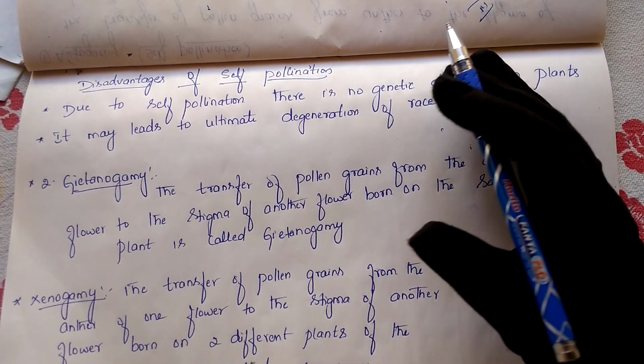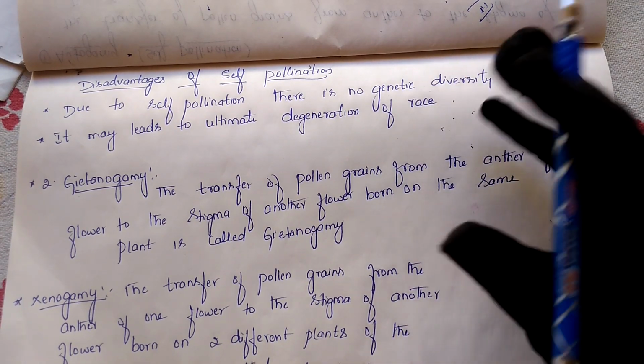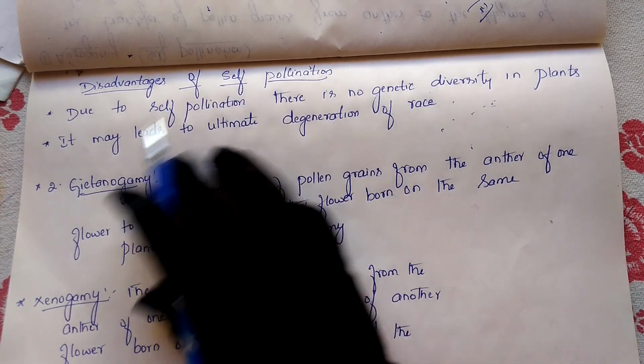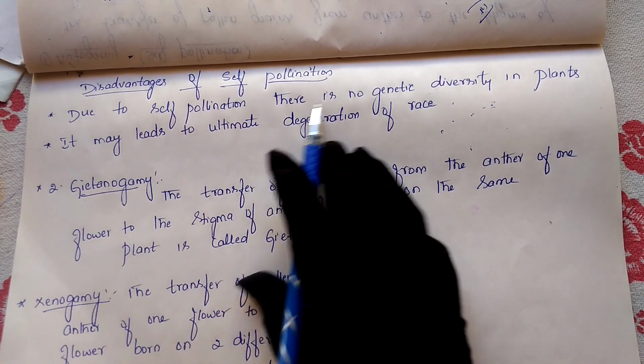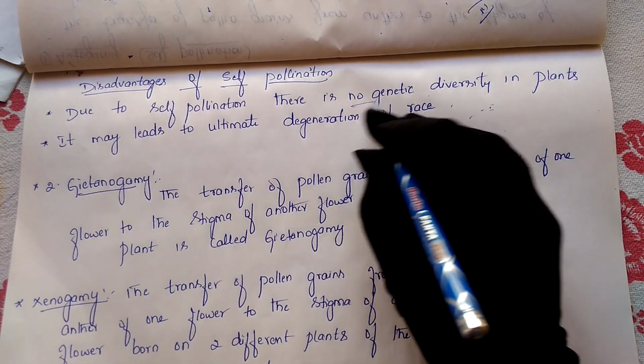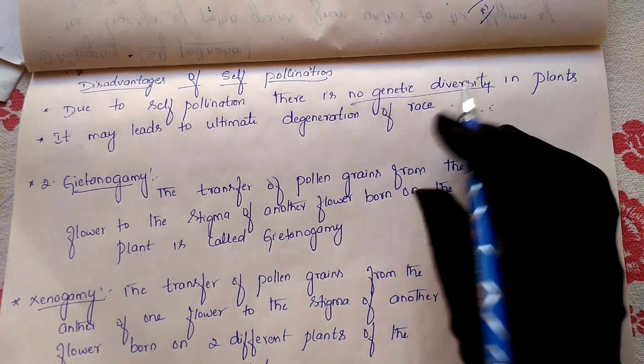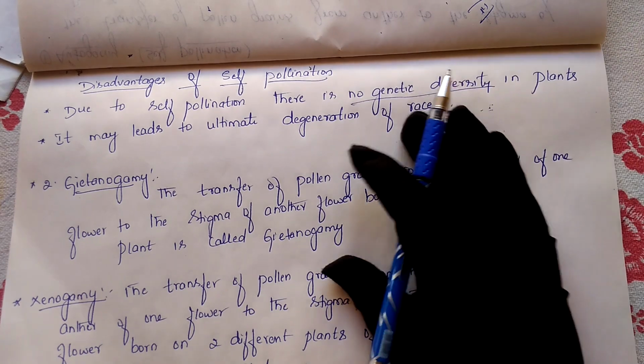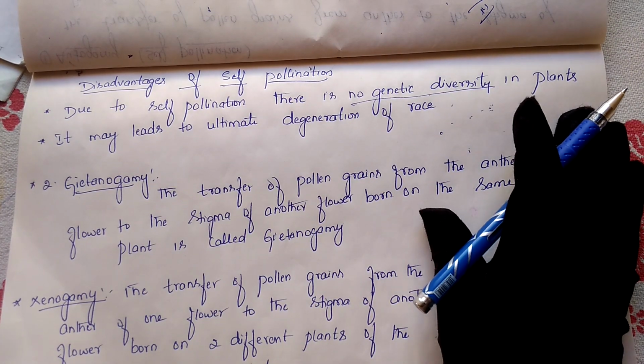So that's why they will not get any chances of getting the new character. This is one of the drawbacks or disadvantages of self-pollination. Due to self-pollination, there is no genetic diversity. Diversity is nothing but variety. We will not get any variants, and new types of characters will not be exhibited in the plants here.